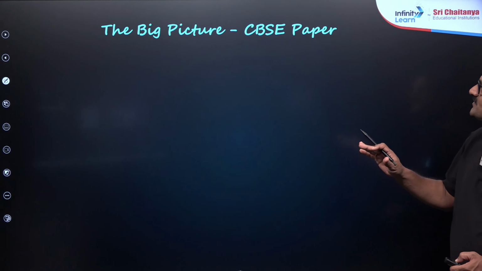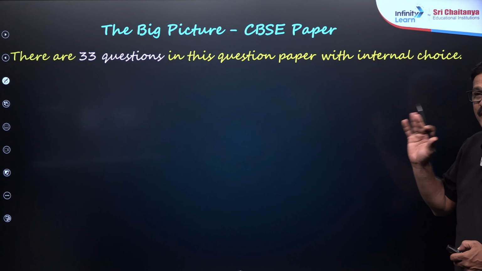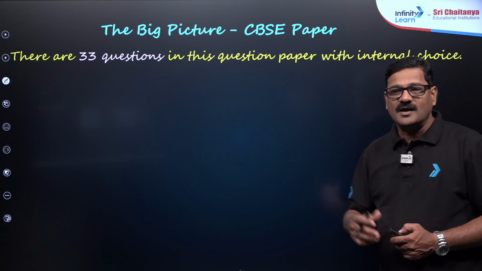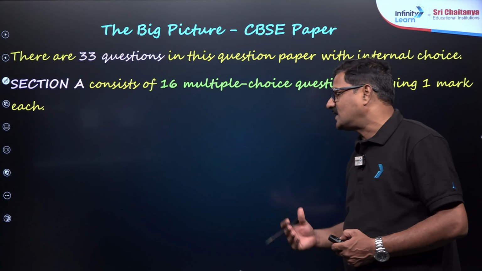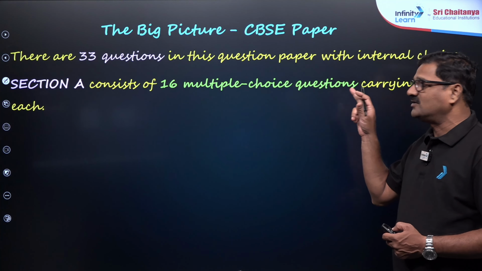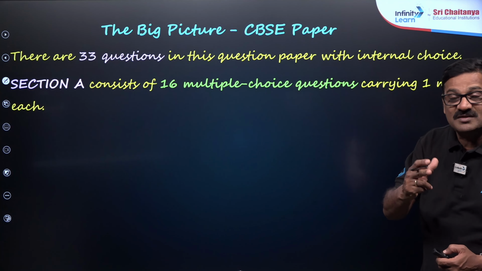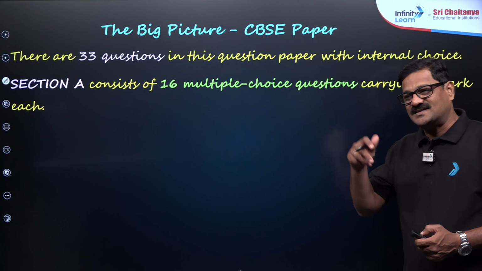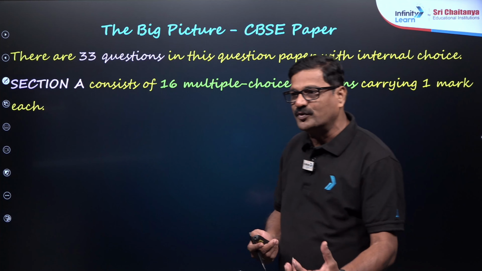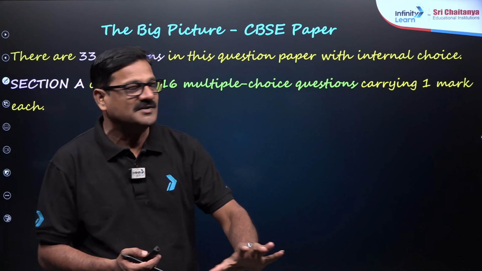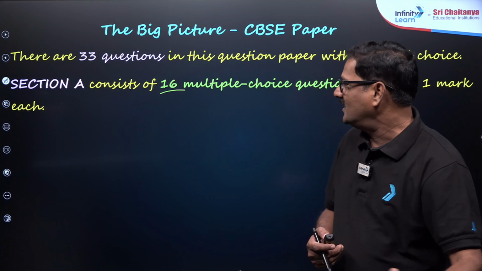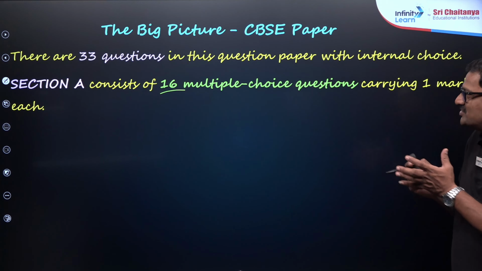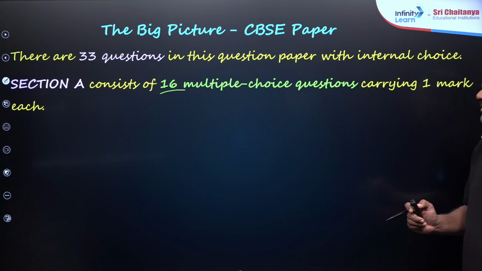And let us see the big picture of the CBSE paper. So that is very important. Total 33 questions होंगे. I have section A as my favorite because section A consists of 16 multiple choice questions. These 16 multiple choice questions can give you the boost for the NEET examination. मान के चलो ये 16 questions हैं ना, you can feel it is your NEET examination का paper है बेटा. And this MCQ can give you the picture. 16 questions are there, multiple choice.